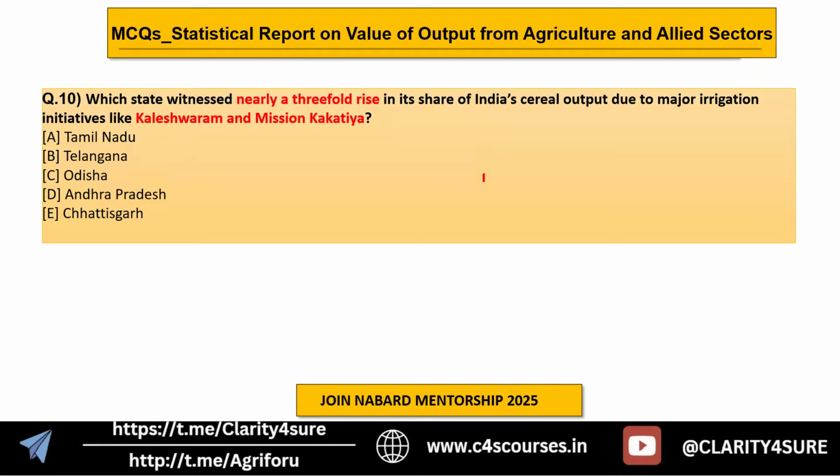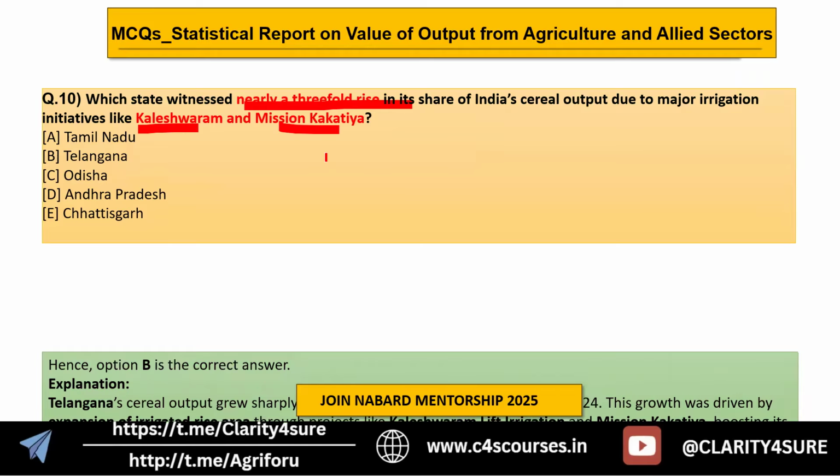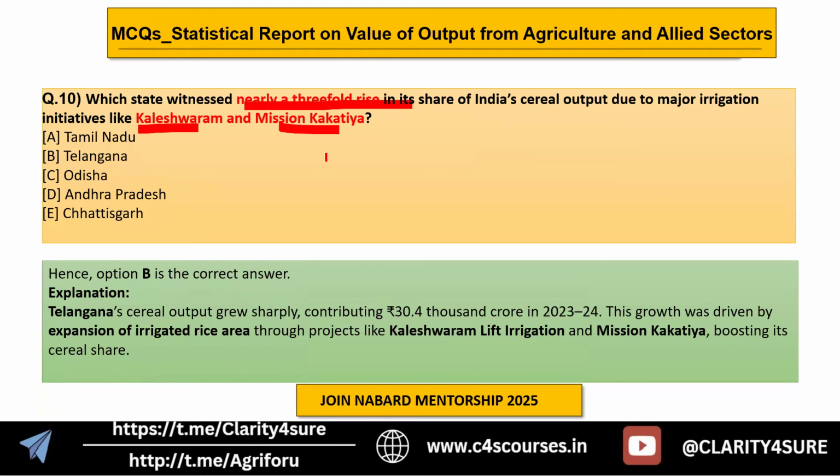Then we have to choose a state which has seen a nearly threefold rise, with the aid of initiatives like Kaleshwaram and Mission Kakatiya. So you have to choose the state involved in these initiatives which has given a threefold rise in its share of India's cereal output. The answer is B, which is Telangana. All these projects have helped in the expansion of irrigated rice area. That is why it is boosting their cereal share here.